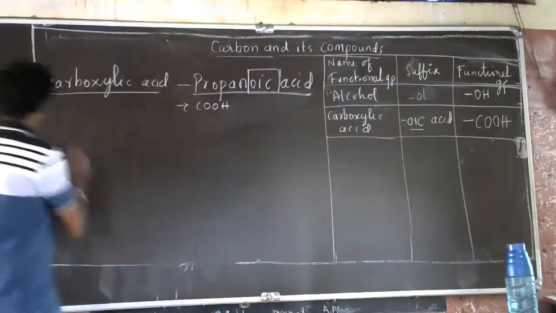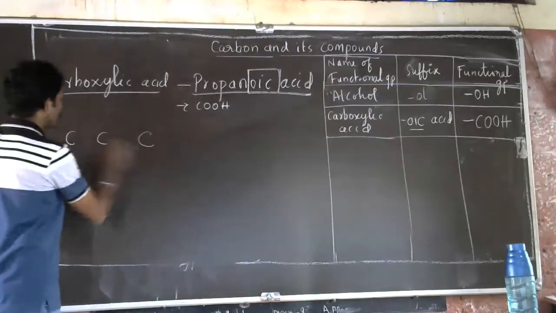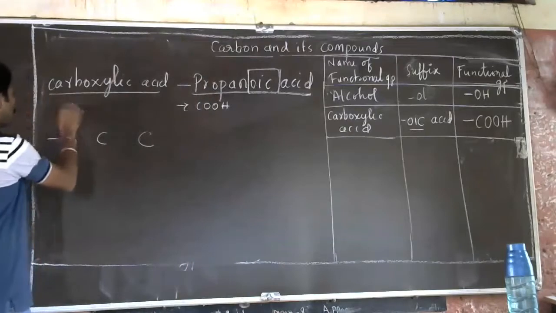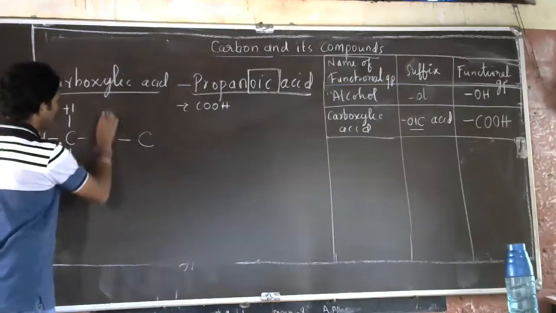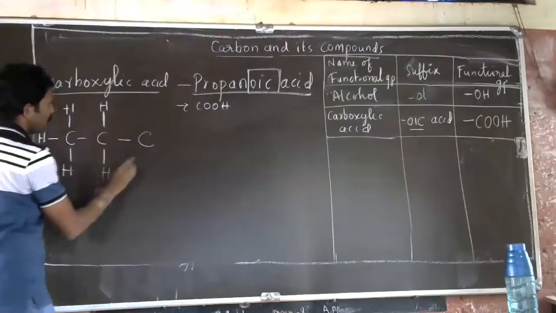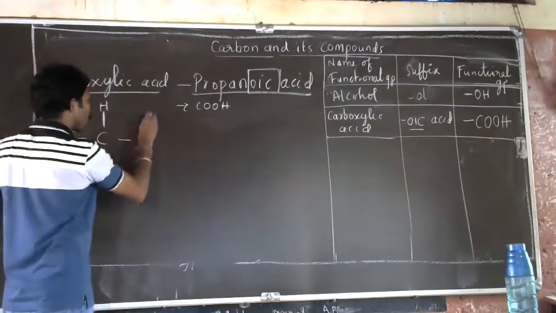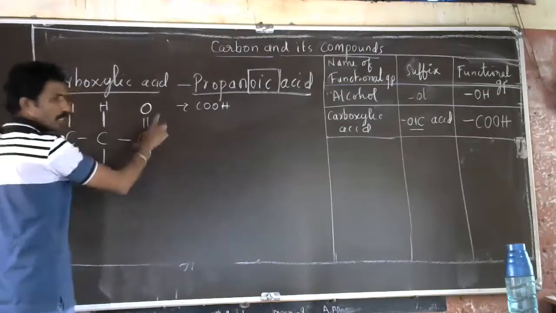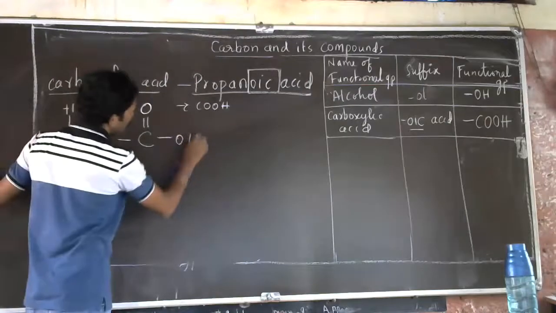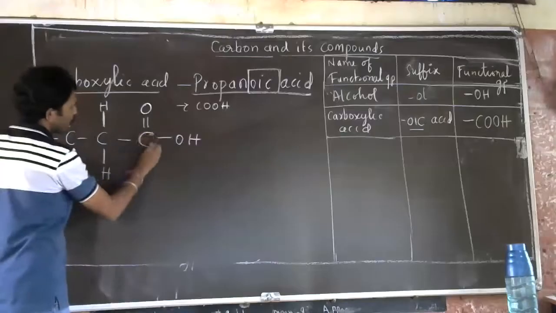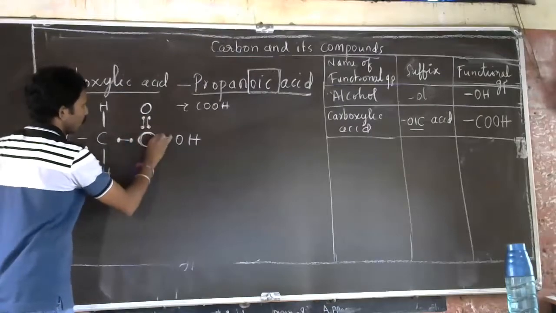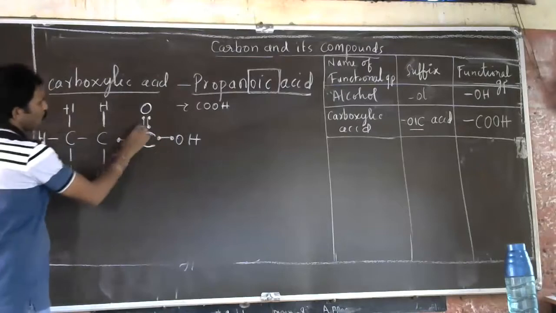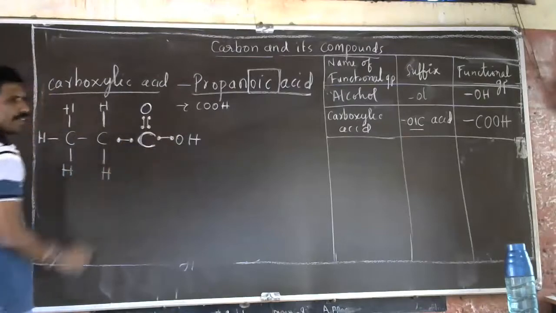So propanoic acid. Prop means how much? 3 carbon. So put the hydrogen for the first carbon. Second carbon also you put the hydrogen. And on the third carbon, 2 oxygen here and one more hydroxide here. Just check it now. This is the carbon. It is having 8 electrons in the outermost shell. 1, 2, 3, 4, 5, 6, 7, 8. It is stable.